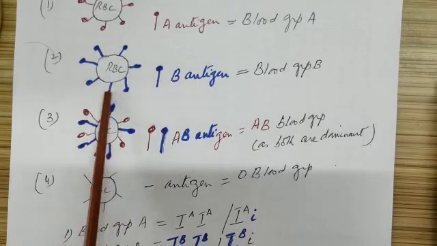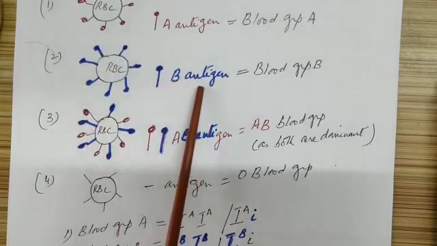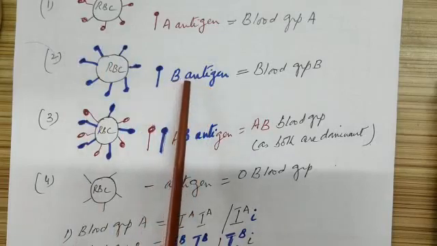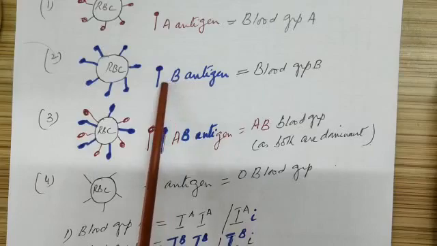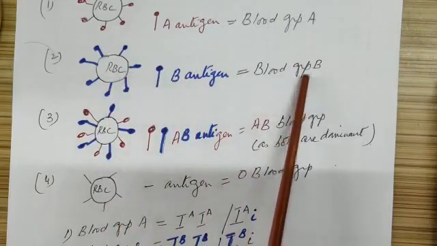So here you can see a different kind on the surface of RBC. Because it is different, so we name it as antigen B. So this individual will have blood group B.